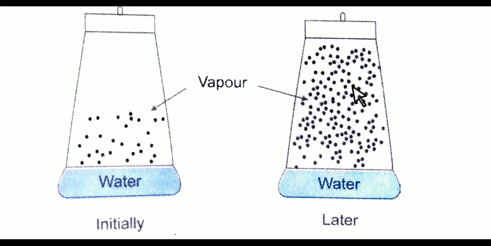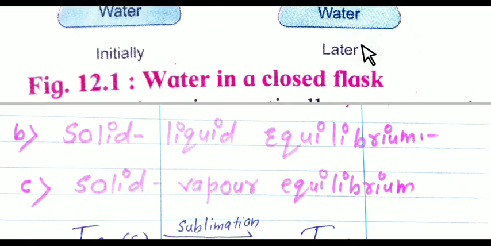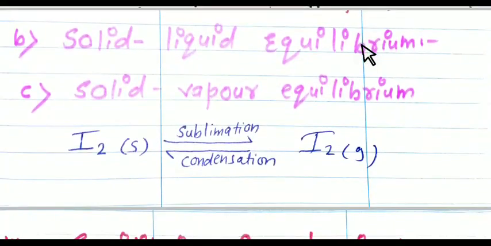Now the next is solid-liquid equilibrium. You can see an example of solid-liquid equilibrium in your day-to-day life: a mixture of ice and water maintained in an insulated thermal flask at 273 Kelvin.